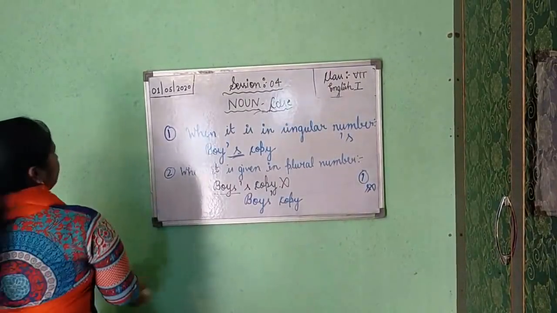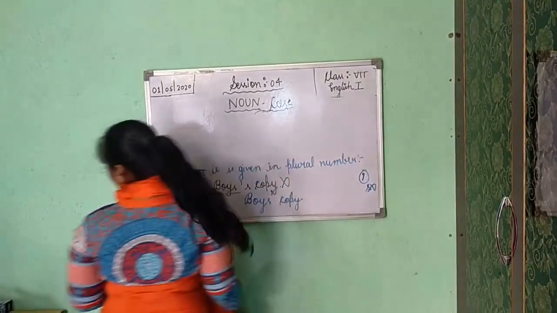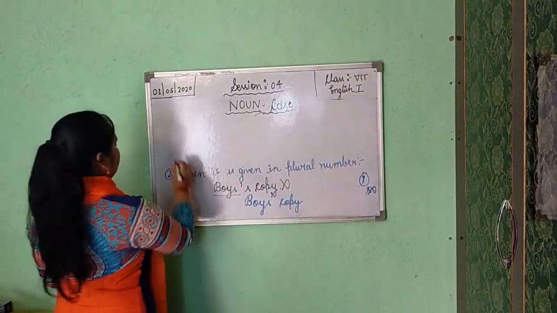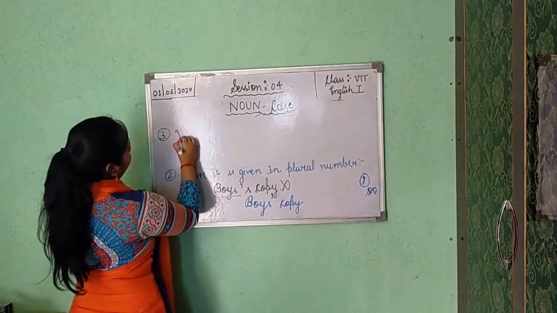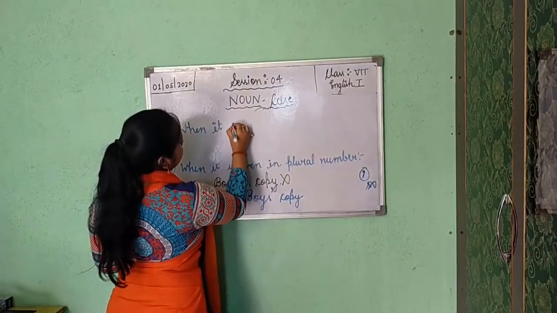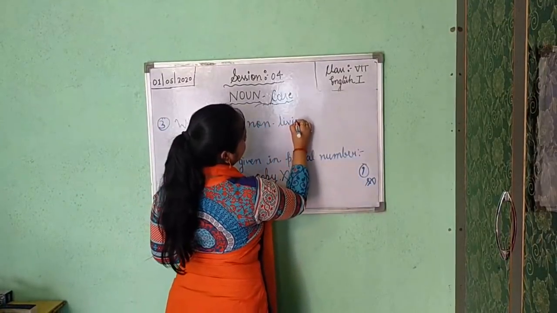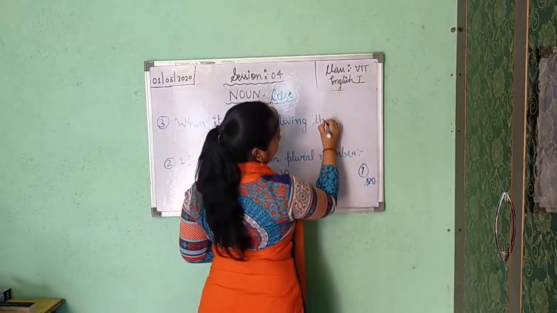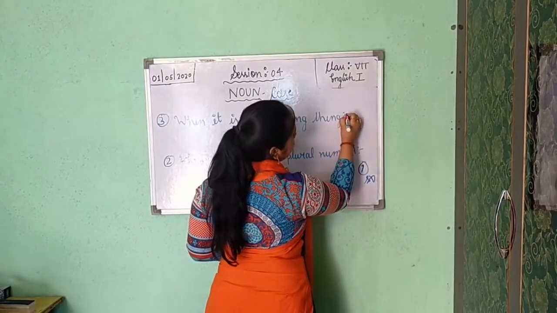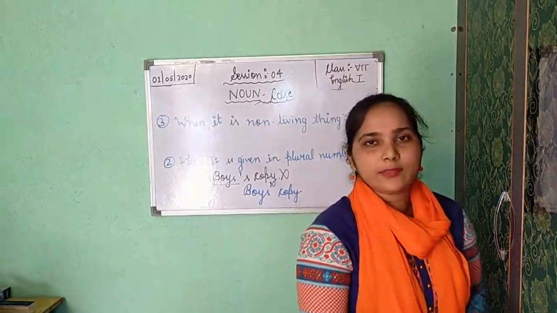Now the third is when it is a non-living thing, or when it is neutral gender. How will you use the possessive case?